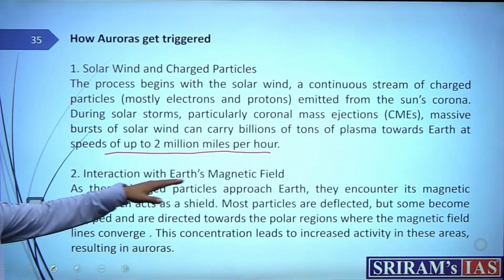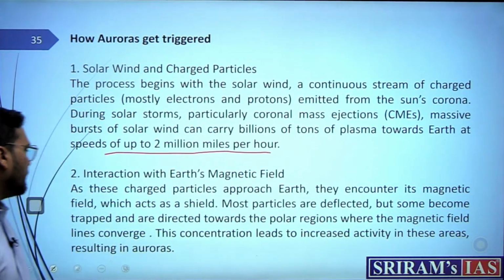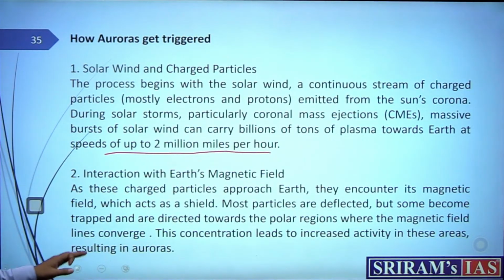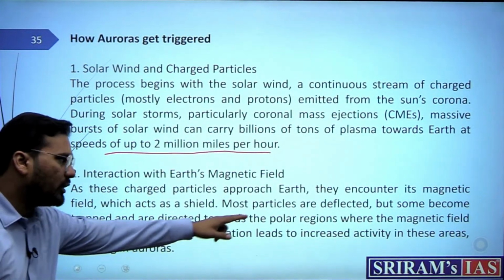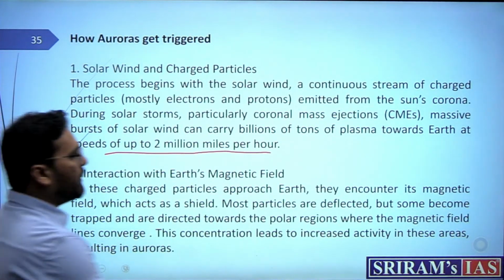Now, interaction with the earth's magnetic field. When charged particles approach earth, they encounter its magnetic field, which acts as a shield. Most particles are deflected, some become trapped and are directed toward the polar region. Some are deflected but some are trapped, because earth's magnetic field is like this.